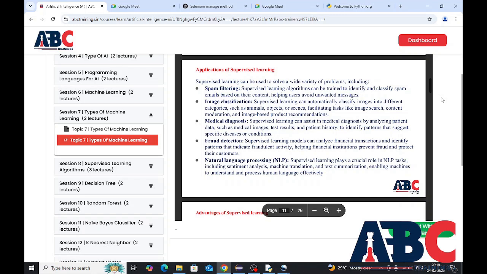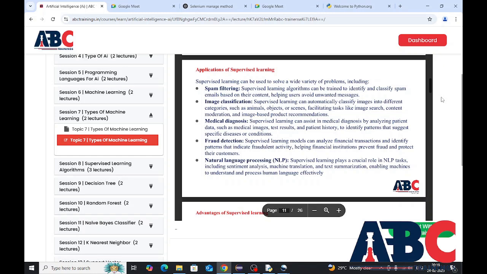Medical diagnosis. Supervised learning can assist in medical diagnosis by analyzing patient data such as medical images, test results, and patient history to identify patterns that suggest specific diseases or conditions. Fraud detection. Supervised learning models can analyze financial transactions and identify patterns that indicate fraudulent activity, helping financial institutions prevent fraud and protect their customers.